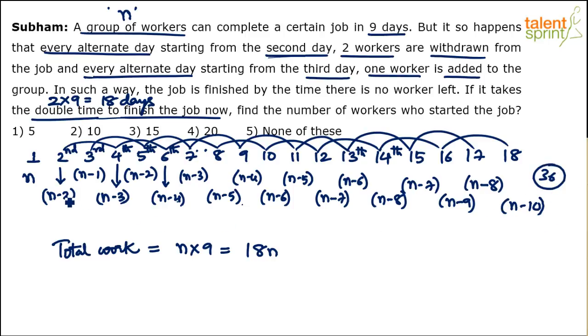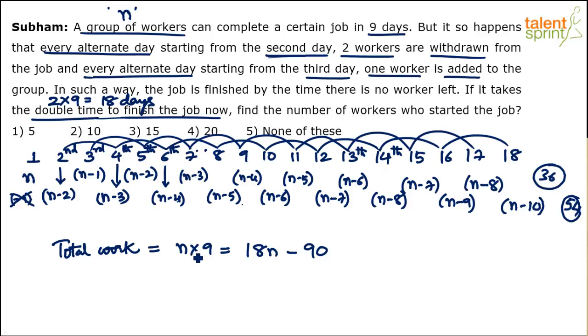Now sum of all these terms 2, 3, 4, 5, 6, 7, 8, 9, 10. So it's like sum of first 10 terms. Of course, 1 is not there, but let's assume 1 is there. So 1, 2, 3, 4, so on up to 10. What is the sum of first 10 terms? It will be 55. But from 55, this 1 is not there, right? So it has to be removed. It will be 54. This will give you 54. So 36 plus 54, 90. I mean, even otherwise you got 90.